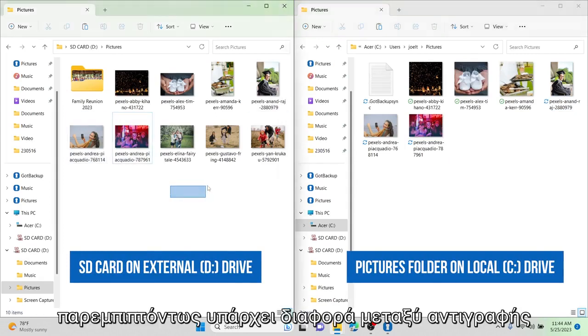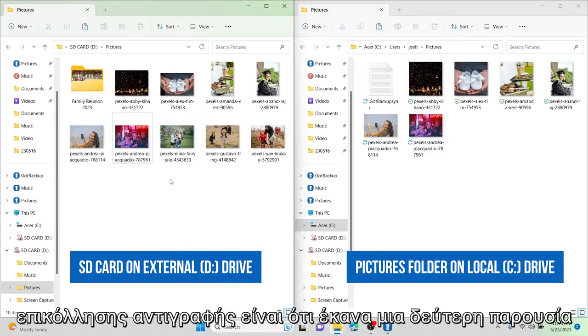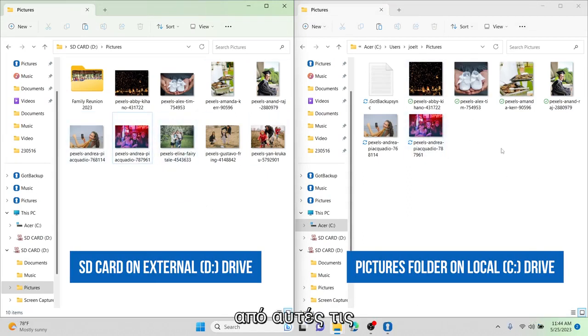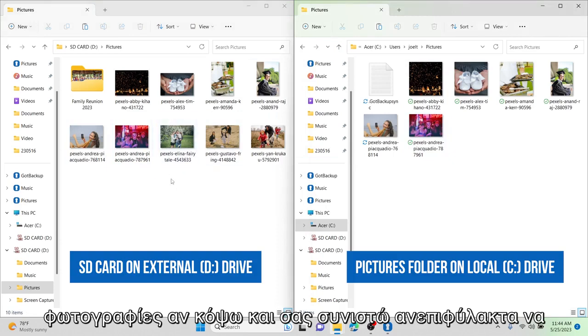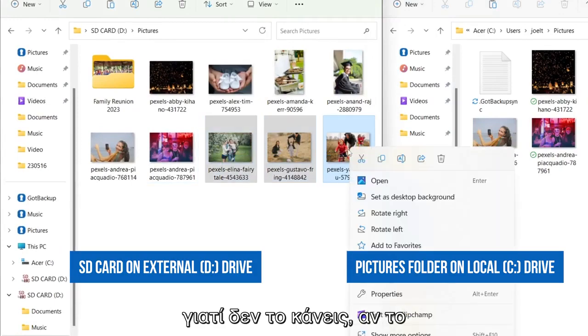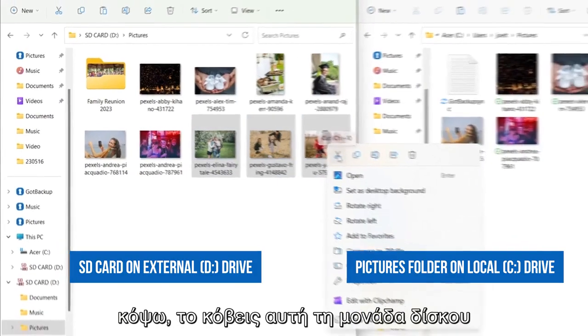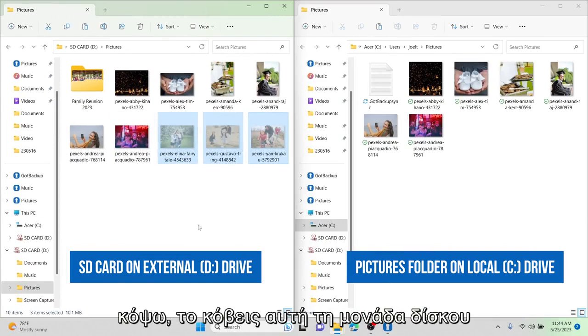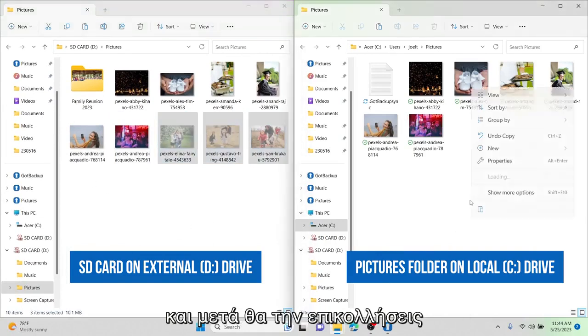And by the way, there's a difference between copy and paste. Copy is I made a second instance of these photos. If I cut, and I highly recommend you don't do this, I'm going to just explain why you don't. If I cut, you're cutting this off this drive and then you're going to paste it over here.